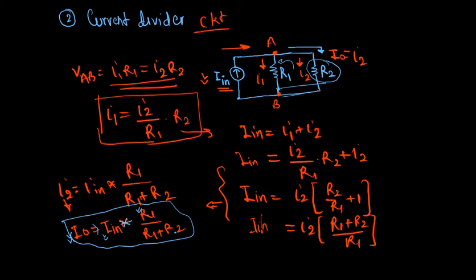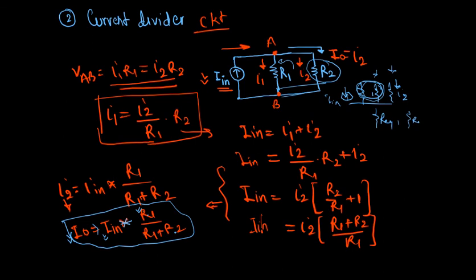For example, if you have three resistances R1, R2, R3 and I in here, and you are interested in the current passing through this one, you first have to make these three resistances into two. Make an equivalent of these two, because both are connected in parallel, called Req1, and let this be R naught.